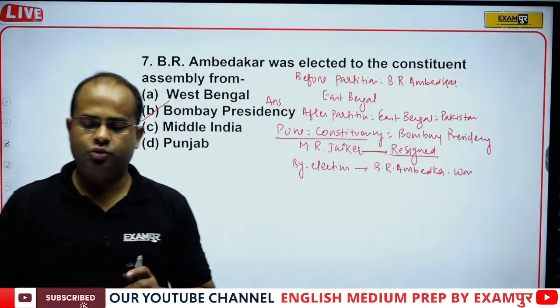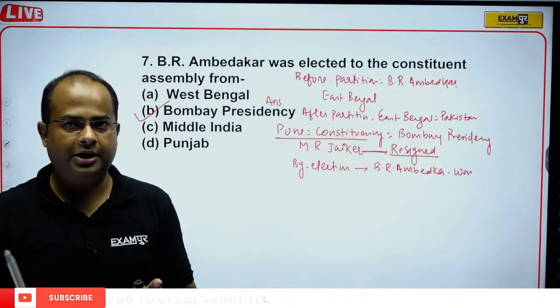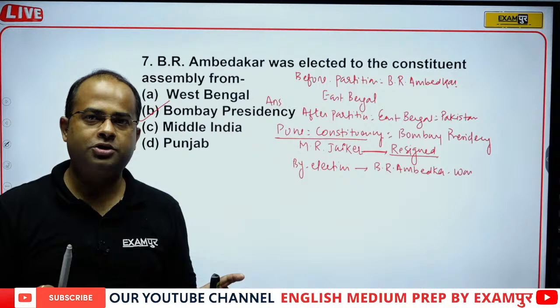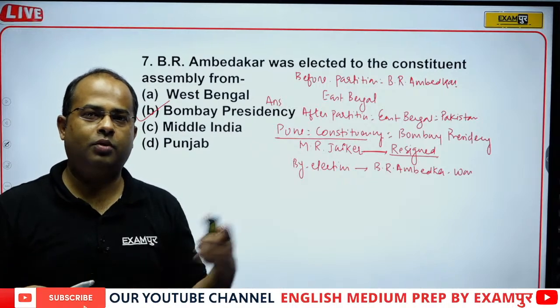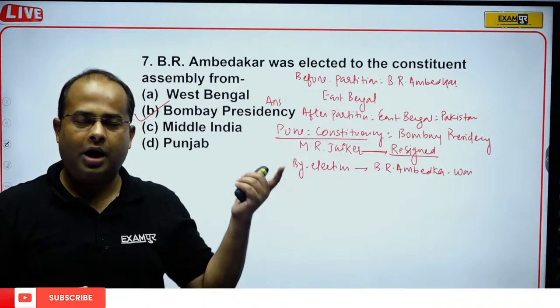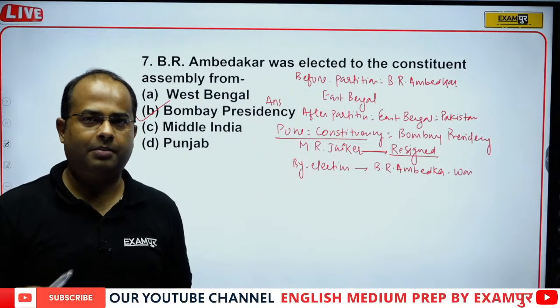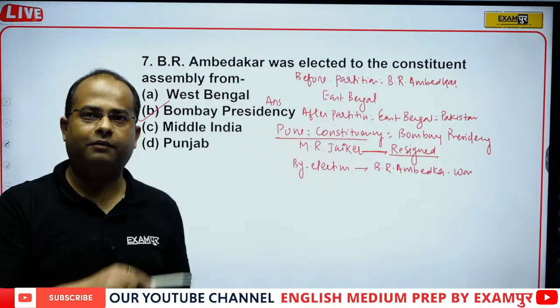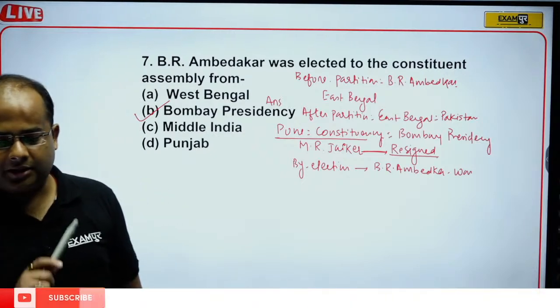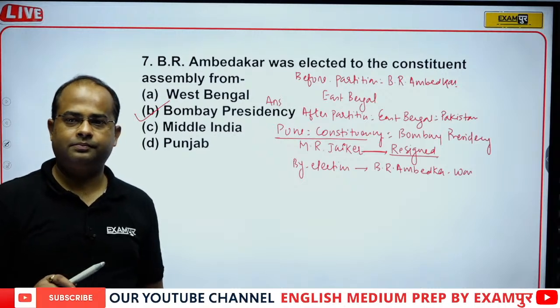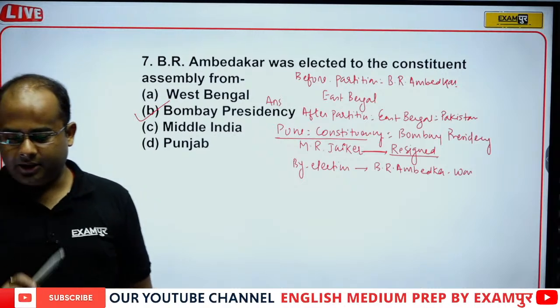I hope, my dear students, all this explanation is clear to you, and you must have understood how Baba Saheb Bhimrao Ambedkar became the chairman, how he became the member of the Constituent Assembly, and from which seat he won the election. Is that clear to all of you guys? Is that clear?